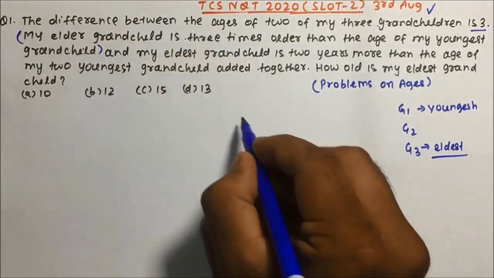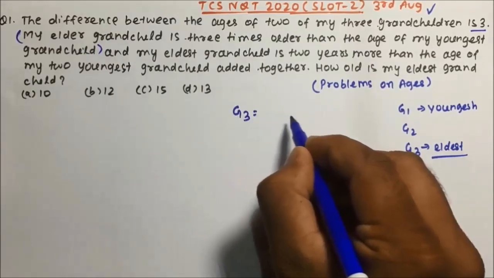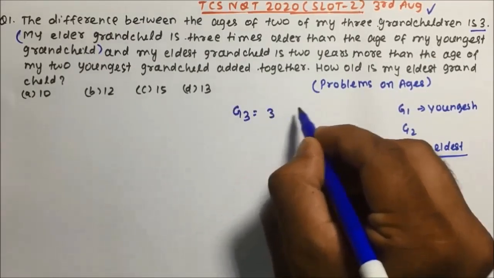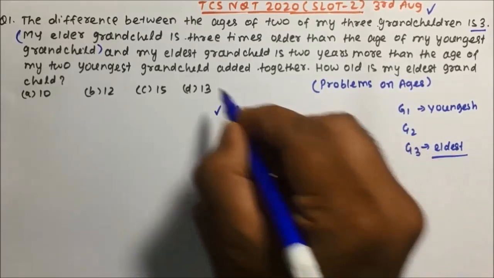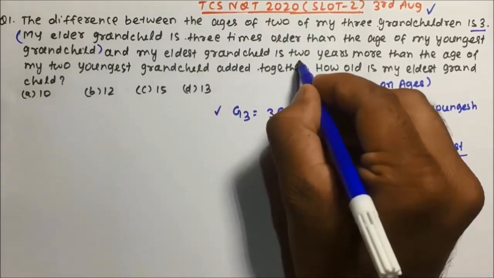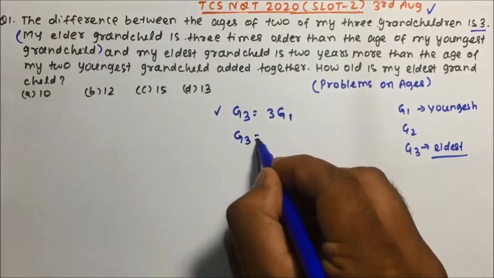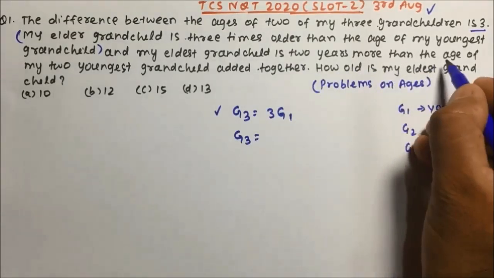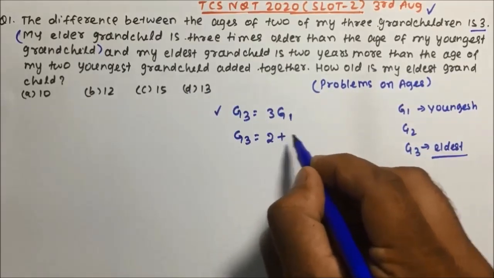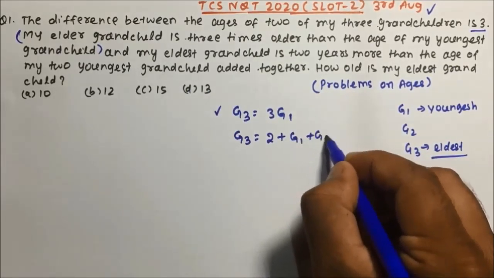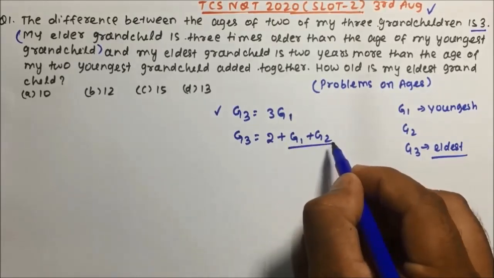So this one you take. So elder one is what? Elder one is G3. So elder one is 3 times the younger one, right? Okay, so this we can write from here. Then my eldest grandchild is 2 years more than the ages of my 2 youngest grandchildren added together. So 2 years more than the 2 youngest children added together, right?